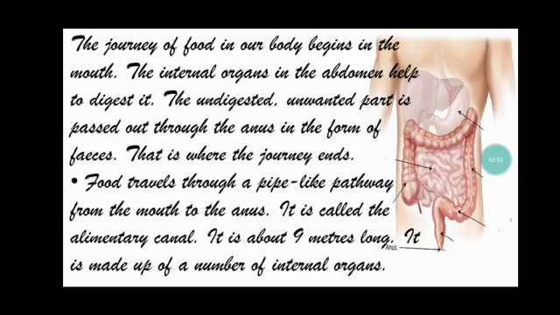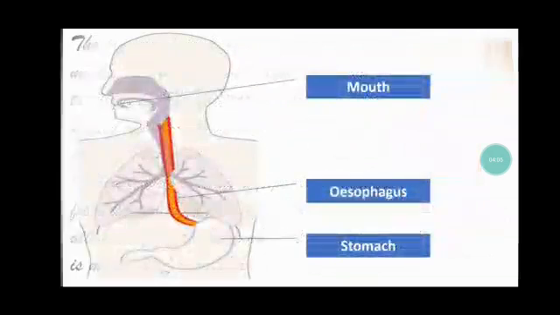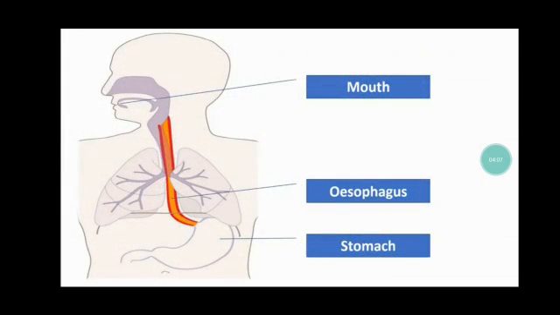Food travels through a pipe-like pathway from the mouth to the anus. It is called the alimentary canal. It is about 9 meters long. It is made up of a number of internal organs. Mouth, esophagus and stomach.